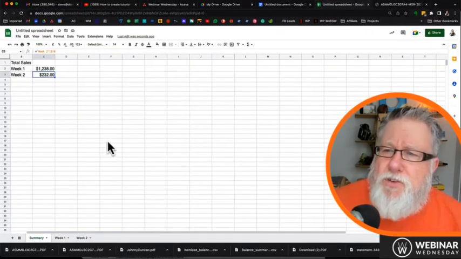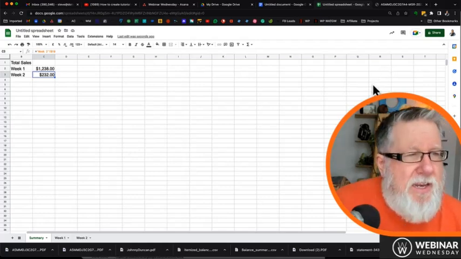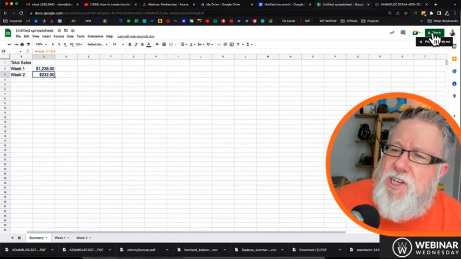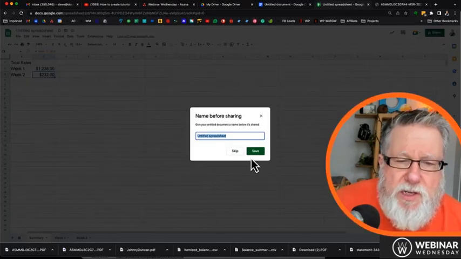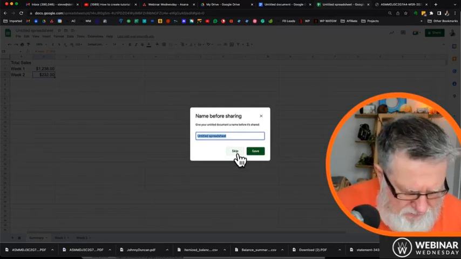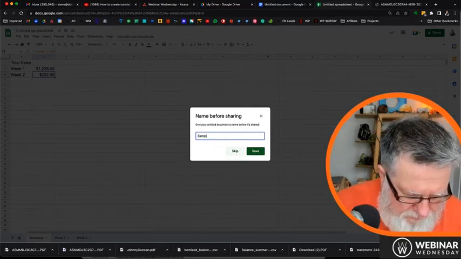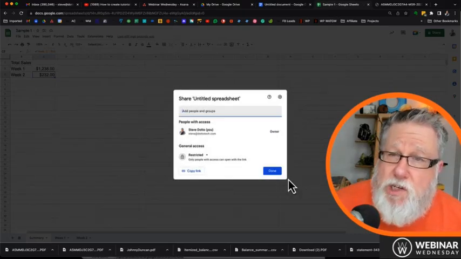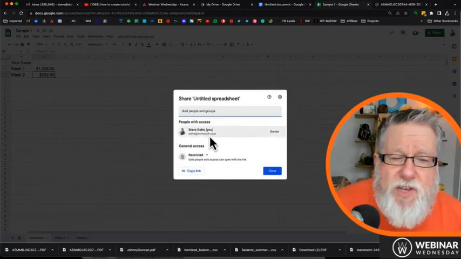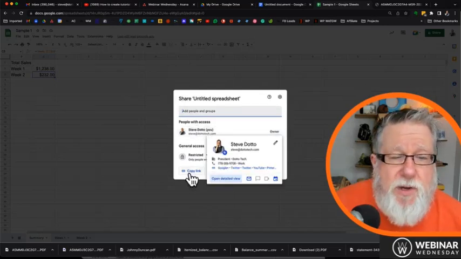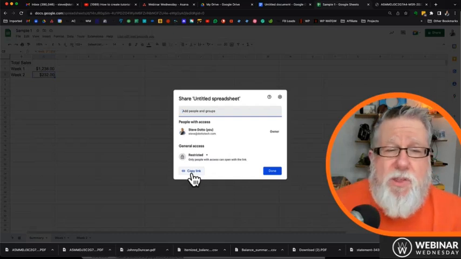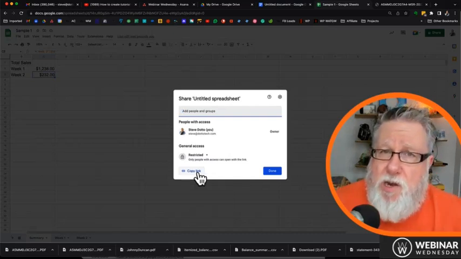The last thing I'm going to show you is the sharing option. And we've talked about this with Google Docs and Google Drive, but with spreadsheets, you have all of the same opportunities to be able to share this spreadsheet with others. Let's give it a name, sample 1. So you can make it a collaborative document, or you can make it a document that you can just share with others to view. All of the same options as far as who has access to it, and all of the different sharing potential, as well as creating a web link that you share with others to view a document, can be done on spreadsheets as well.